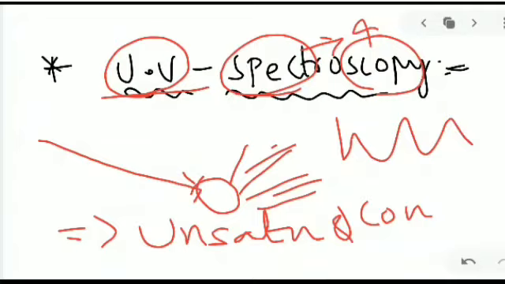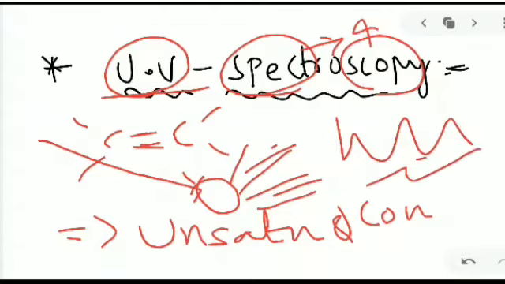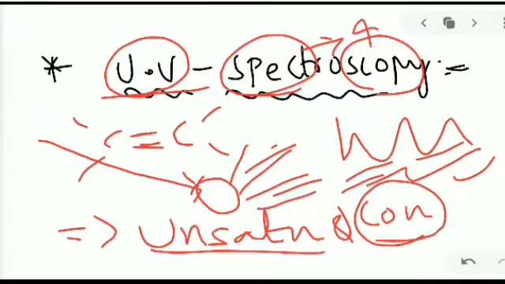For example, in an alkene, a double bond is present, so it is an unsaturated compound. It can be involved in conjugation, as in 1,3-butadiene. We take examples and given samples, expose them to electromagnetic radiation, and see how unsaturated compounds and conjugation show up. We find unsaturation and conjugation only through UV spectroscopy.